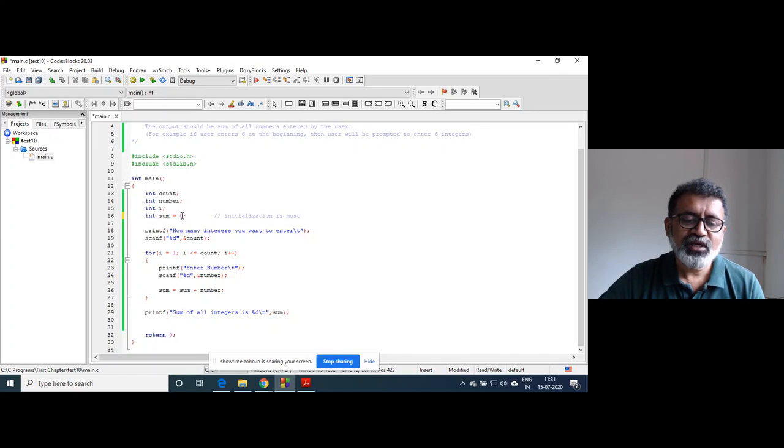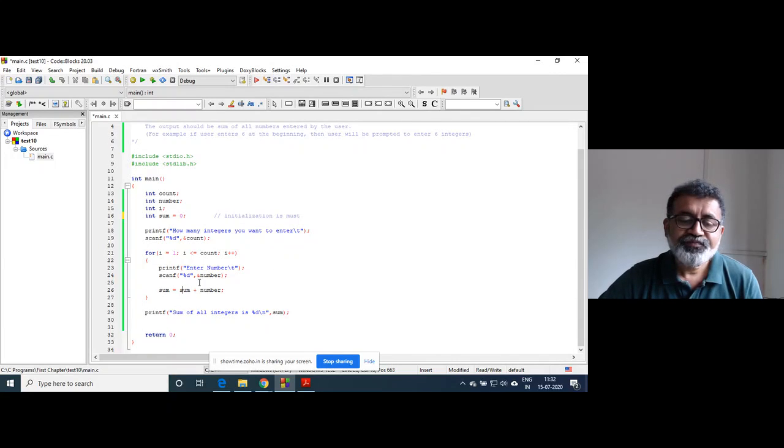So once you initialize it to 0, when the control enters inside the loop for the first time, if you enter 5 as a number, this 5 plus this sum will be stored in sum again, because this is a valid statement in C, not in mathematics. In mathematics, you cannot write sum is equal to sum plus number. Why? Because it will cancel both of these.